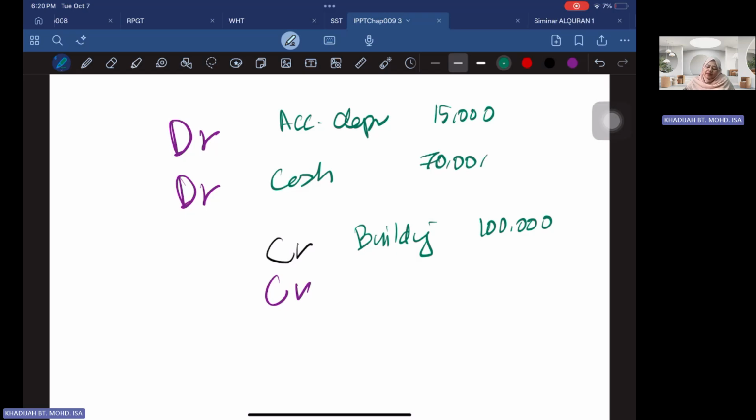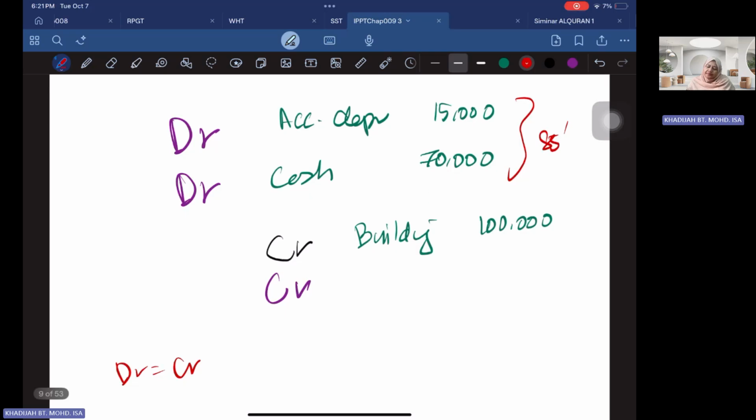For example, you get 70,000. Okay, what happened now? On the debit side, you have how much? The total here is 85,000, but on the credit side, you have 100,000. So which side do you need to add on to make the debit equal to the credit? You need to add on the debit side. Here it is 85, which means you need another 15,000. So 15 plus 70 plus 15, then you get 100,000.